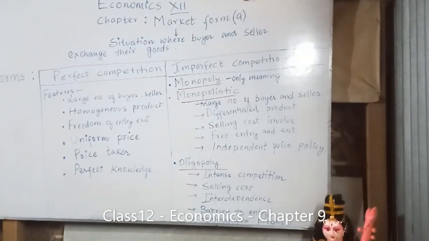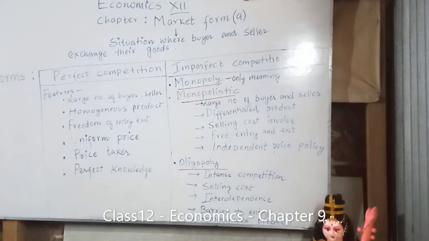Next, if you go to number 3, you'll find freedom of entry and exit. What do you understand by freedom of entry and exit? It is not the consumer who enters the market. I am talking about freedom of entry and exit of firms, that is, sellers. Perfect competition is characterized by freedom of entry and exit. That means new firms are free to enter the industry and start producing if they wish, and they can exit also. They are free to cut down production and can leave the industry whenever they want. That is called freedom of entry and exit.